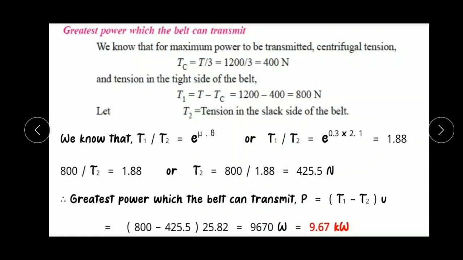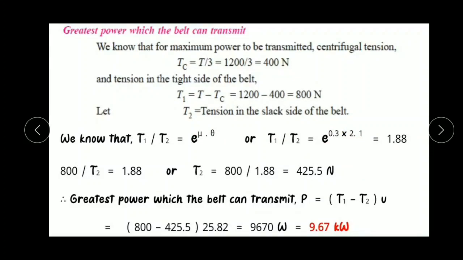By using the relation T1 upon T2 equal to e to the mu theta, repeatedly I told that if mu and theta are given in the question, we have to remember one formula, that is T1 by T2 equal to e to the power of mu theta. T1 by T2 equal to e to the power of 0.3 into 2.1, because value of mu is 0.3 and theta is 2.1 radian, which becomes 1.88.